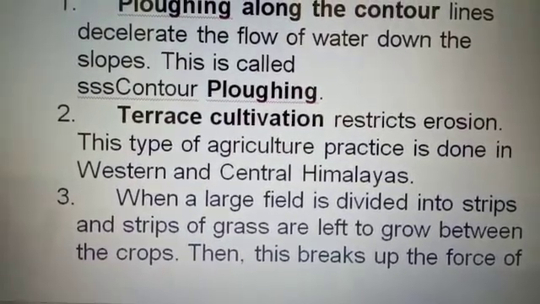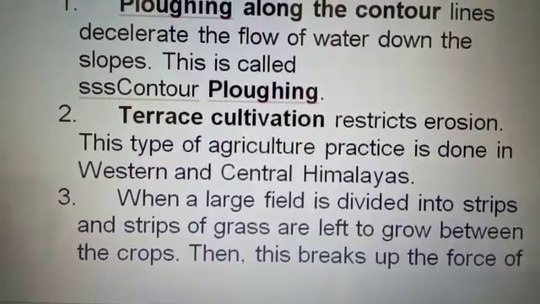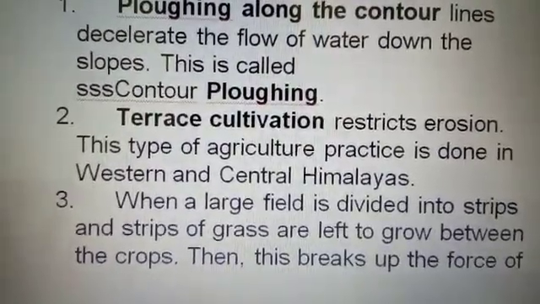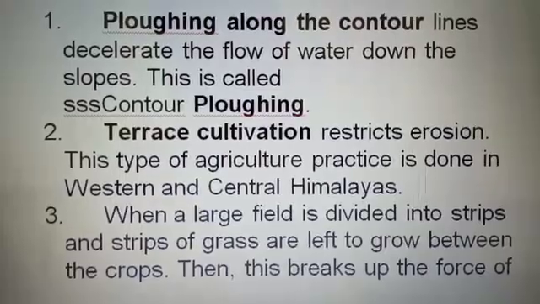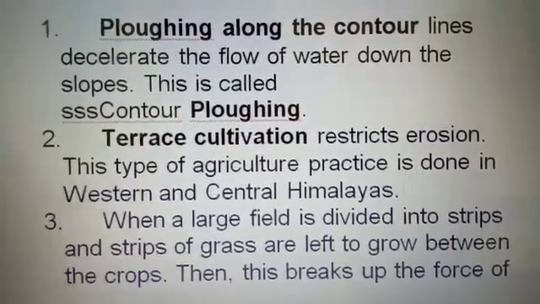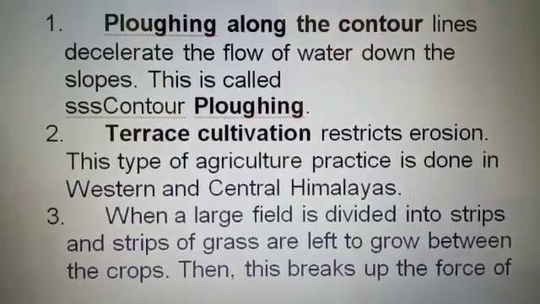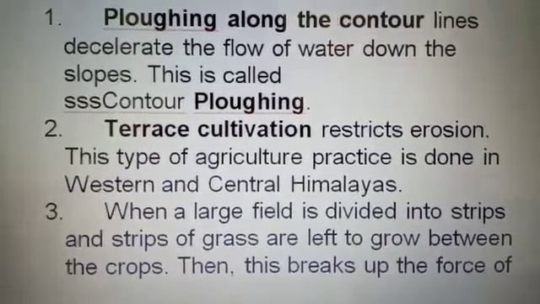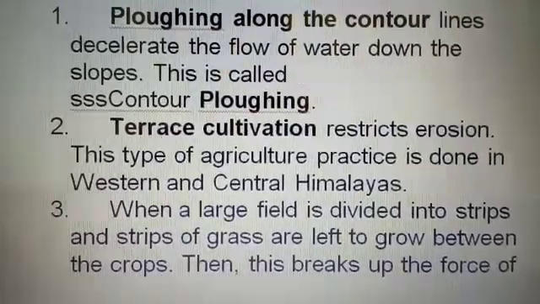Running water cuts through the clay soils and makes deep channels known as gullies.